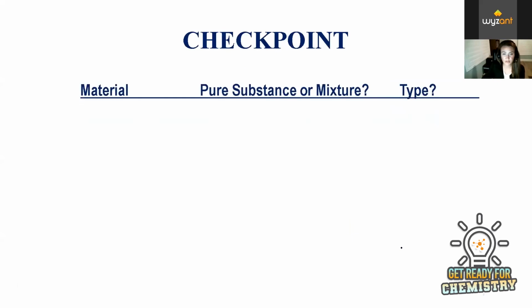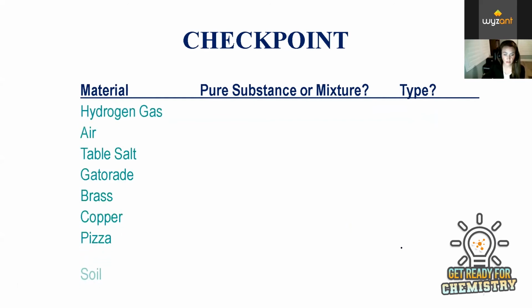Okay, so just as a checkpoint, let's go through these to make sure we kind of understand the differences. So we have several different examples here. So hydrogen gas, we would say, is a pure substance and considered an element. Air, so we talked about air just a little bit earlier. So air, remember, this is a common misconception. A lot of students think air is just oxygen, but it's not. It's a mixture of multiple gases, and so we would consider this a mixture, but a homogeneous mixture. So it's pretty evenly mixed throughout.